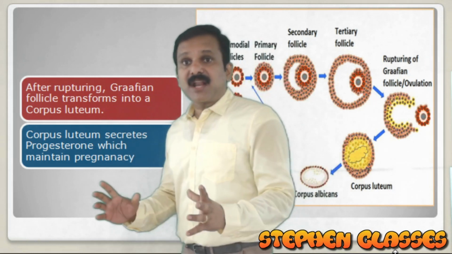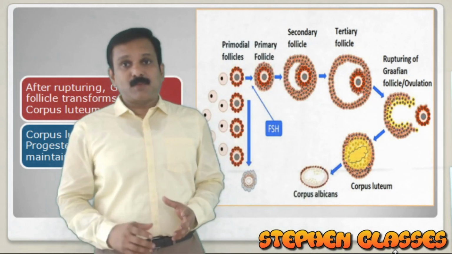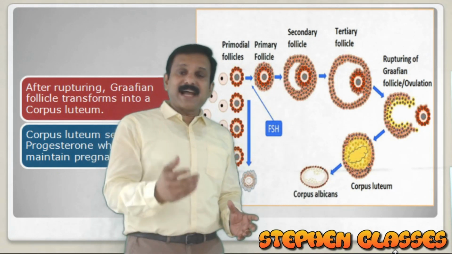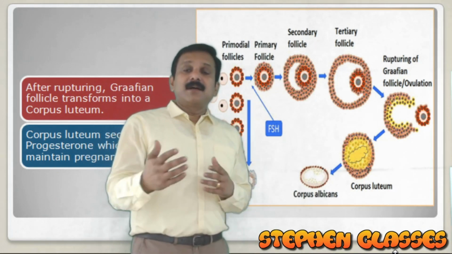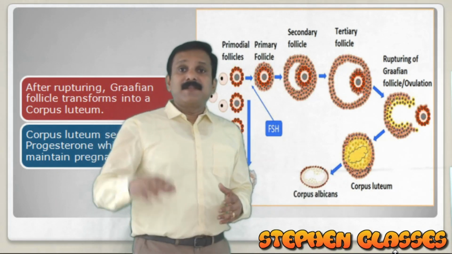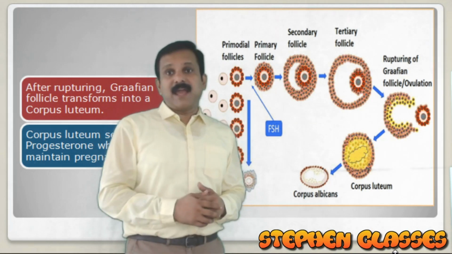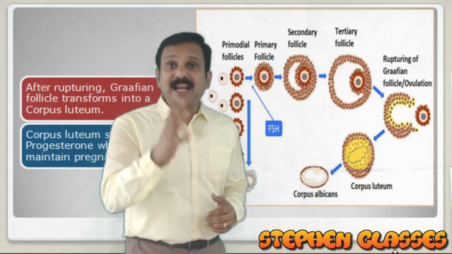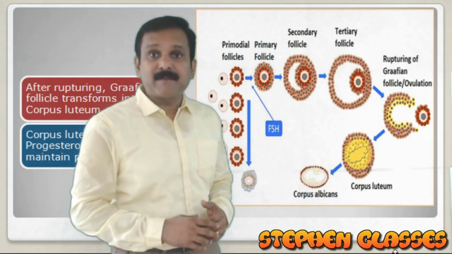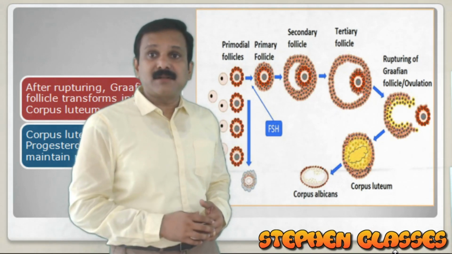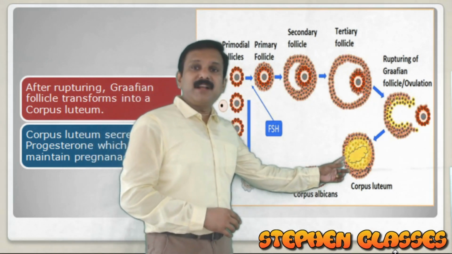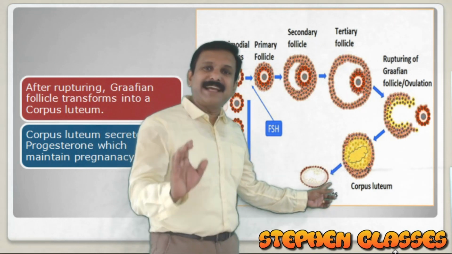So it will be functional when there is fertilization. When the ovum or the secondary oocyte released fuses with the sperm cell, this corpus luteum will be functional. And if there is no fertilization, what will happen? If there is no fertilization, this corpus luteum will degenerate or regress.